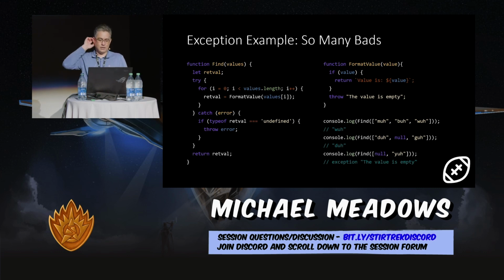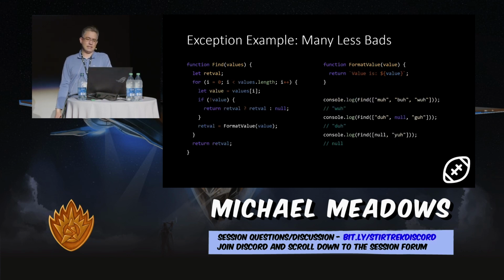We've externalized that business logic to something that isn't under our control. This is a very simplistic example, but I tried to roll a few things in here to show how this innocuous code can cause problems in the future. A less bad example is this one where that format value could still throw an exception if we want. That's fine, but we've just moved it into a check.